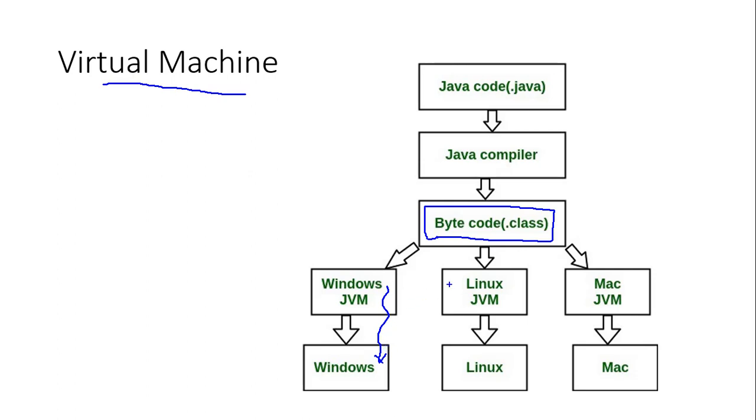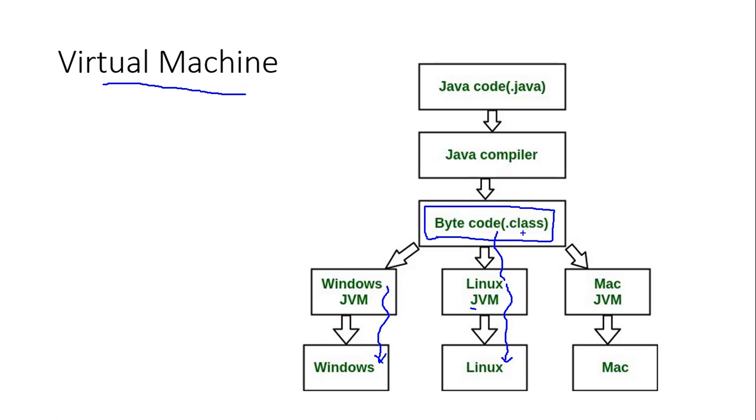Same thing. The J here stands for Java. So the Java virtual machine takes the bytecode. Suppose it is running on Linux, it takes the same bytecode and converts it into the machine instruction that is understood by Linux.